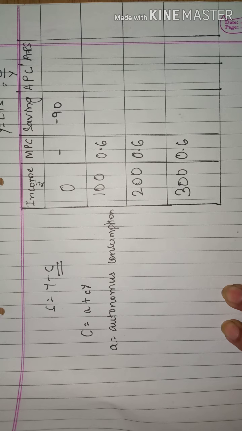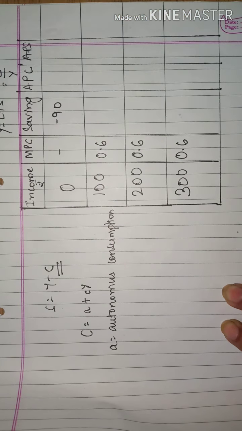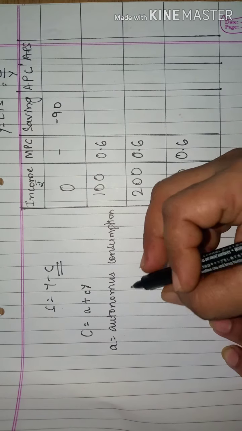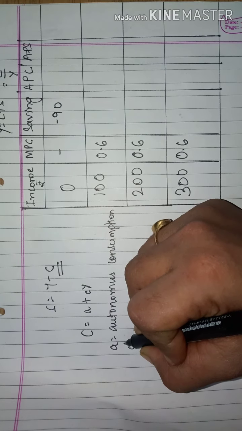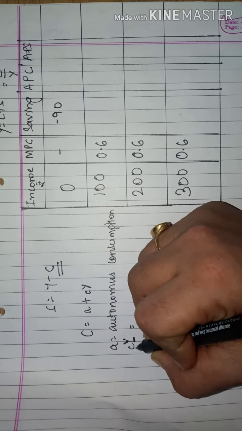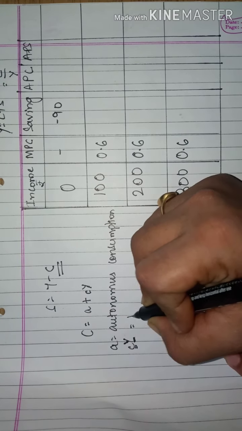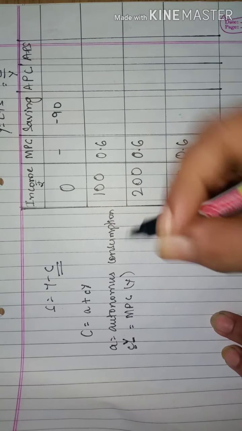Small c stands for my marginal propensity to consume, and y stands for income. So this small c stands for what? MPC of income. Fine.